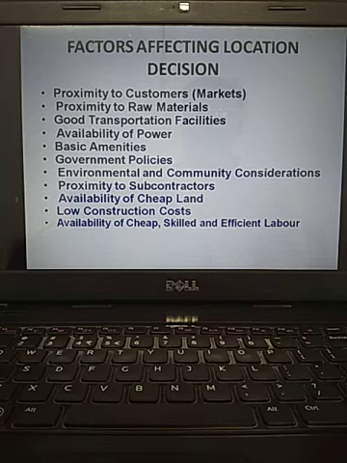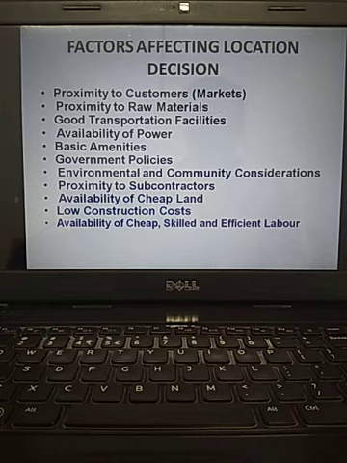Just now I was discussing proximity to raw materials: limestone, water facilities. These are very, very important resources, raw materials to produce cement. You have to see that the maximum number of raw materials should be available without much difficulty. That location is considered the ideal location. And one more is good transportation facilities.